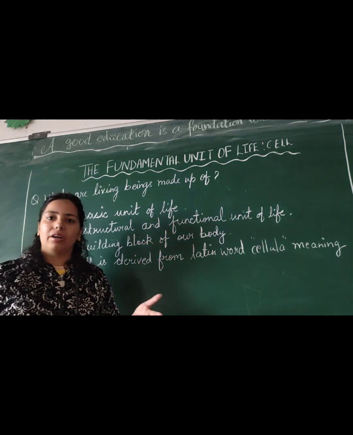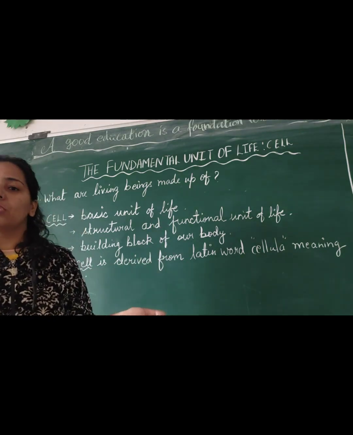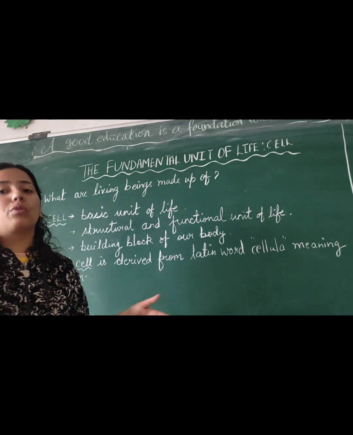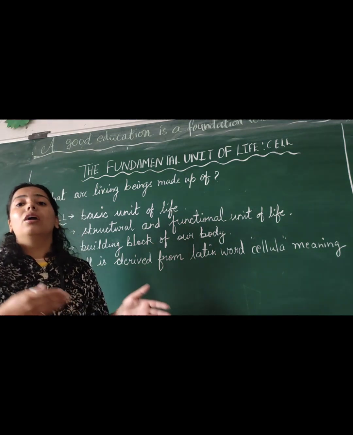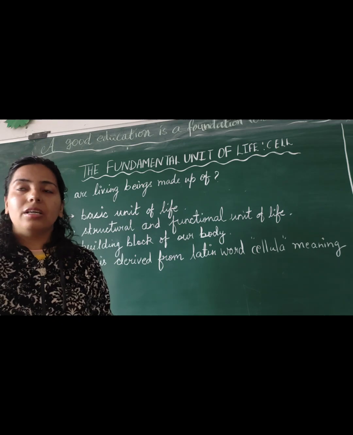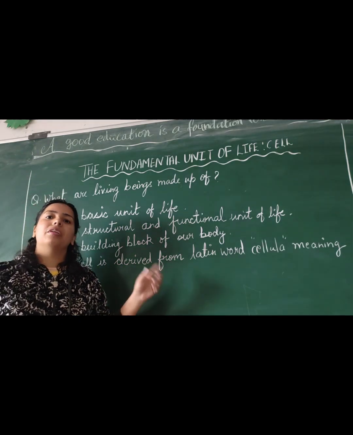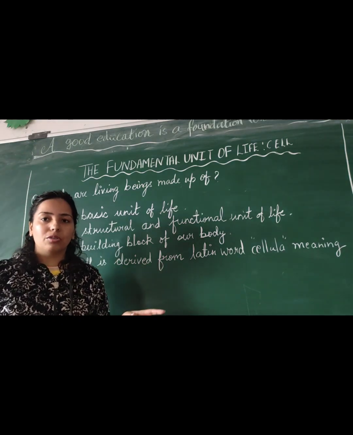They respond to stimulus, so they are living beings, and those who don't have these characteristics are non-living things. In higher classes, you will learn about the definite and indefinite properties also.